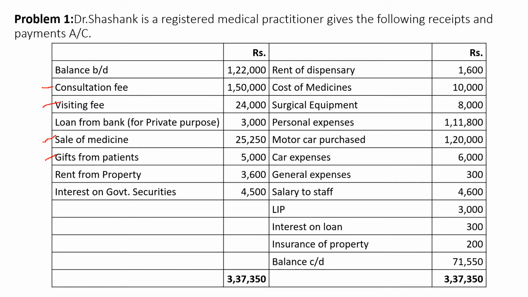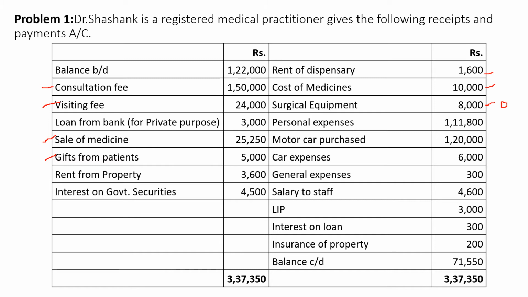Rent of dispensary, this is relating to the profession. And cost of medicines, that is relating to the profession. Then surgical equipment. Here, surgical equipment is a capital expenditure, meaning we are purchasing surgical equipment, and we are going to charge depreciation on this surgical equipment, so we need to consider it.